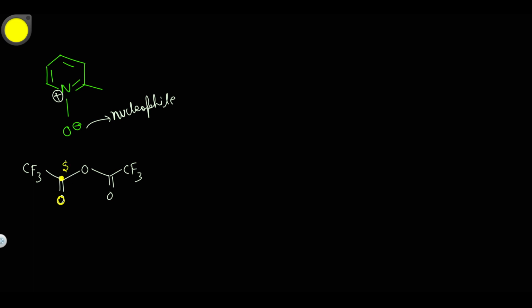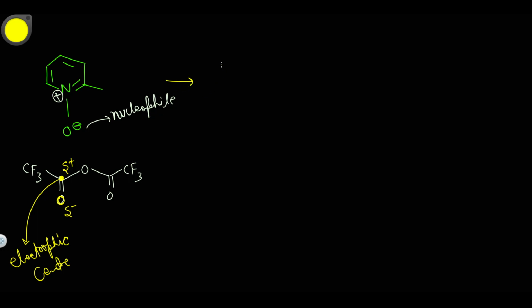Here is a delta positive charge on this carbon, and a delta minus charge is polarized on this carbonyl system. It means it is an electron deficient position. And you also know that in organic chemistry, the reaction happens between the electron rich species and the electron deficient position.